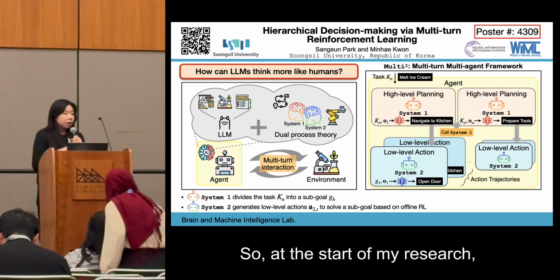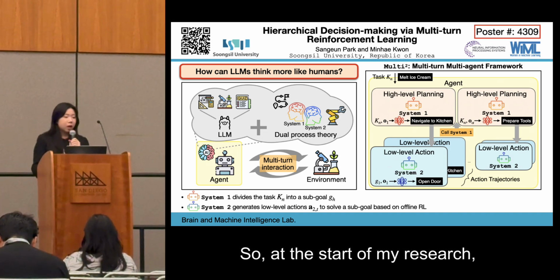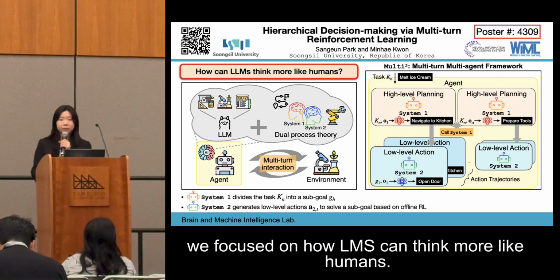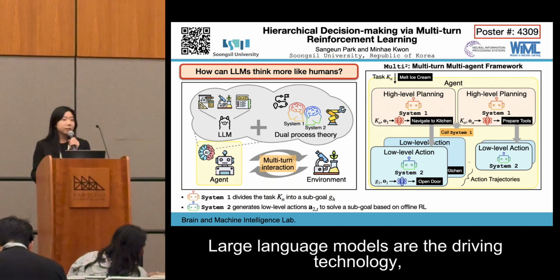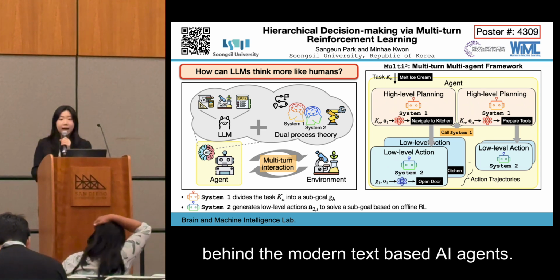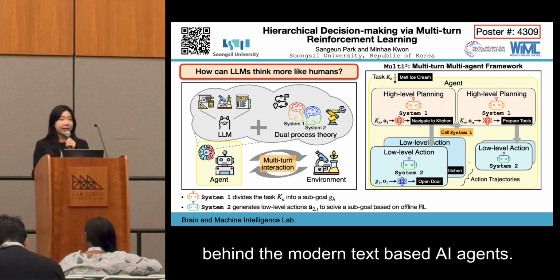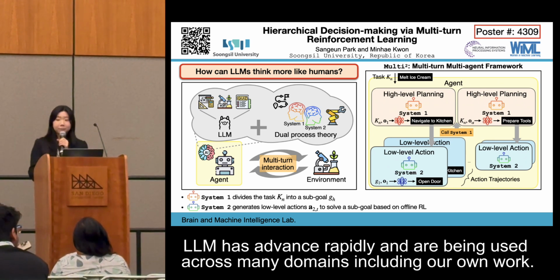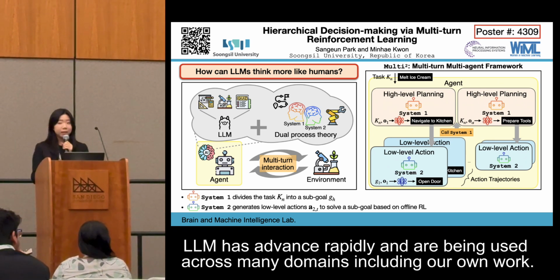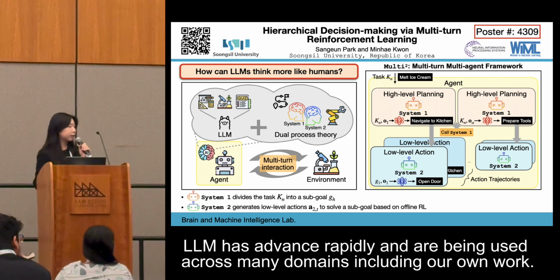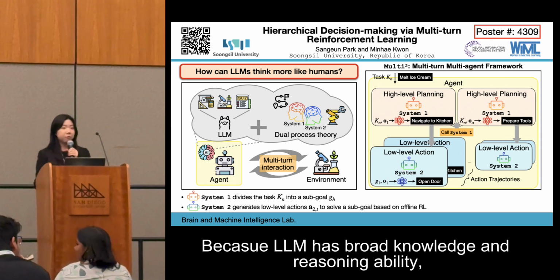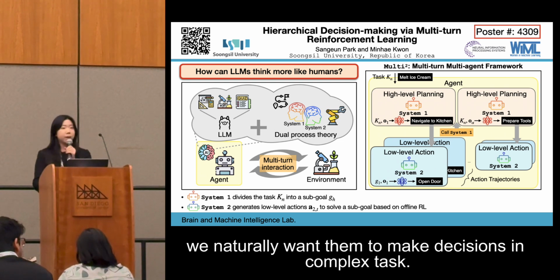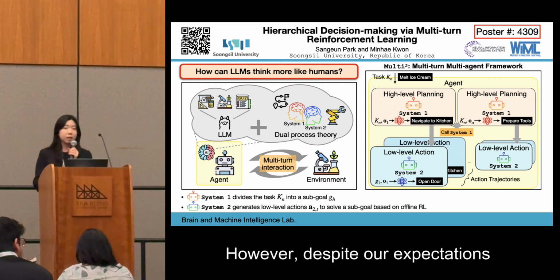So, at the start of my research, we focused on how LLMs can think more like humans. Large language models are the driving technology behind modern text-based AI agents. Recently, LLMs have advanced rapidly and are being used across many domains, including our own work. Because LLMs have broad knowledge and reasoning ability, we naturally want them to make decisions in complex tasks.